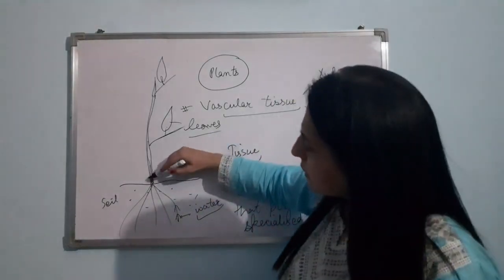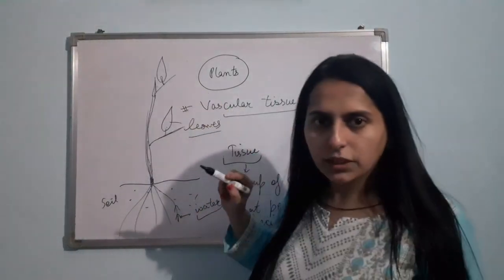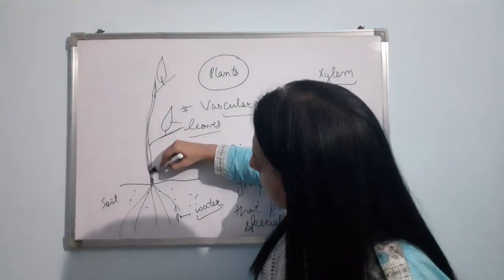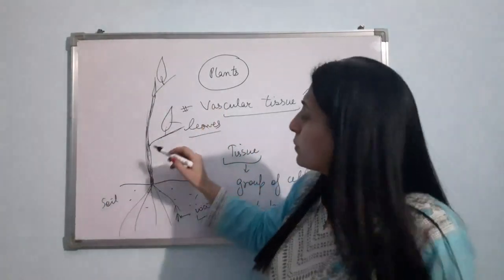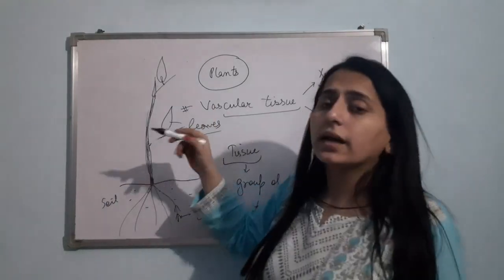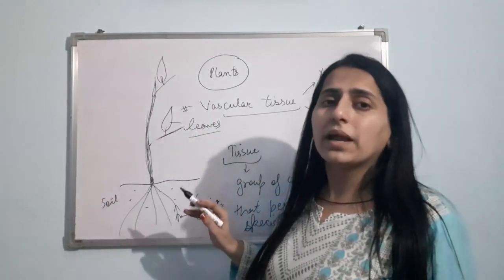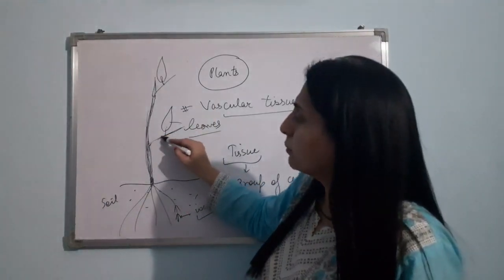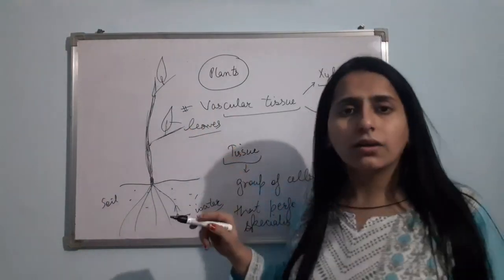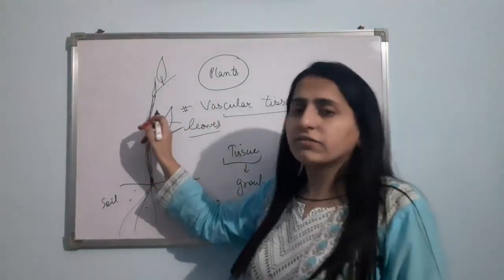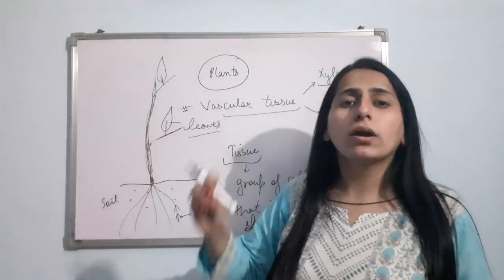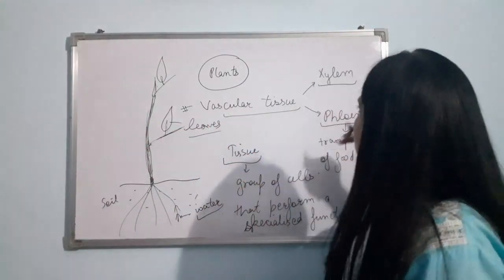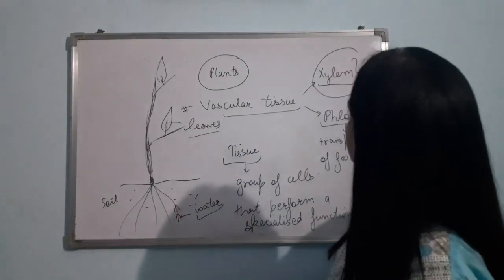So in the stem, okay, pipe-like vessels are present that run through the entire plant body. These pipe-like vessels are present in the stem, branches, then leaves. They help in the transportation of water and minerals, and these pipe-like vessels are known as xylem.